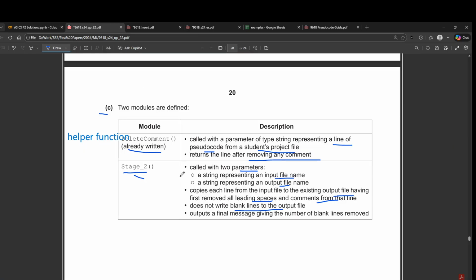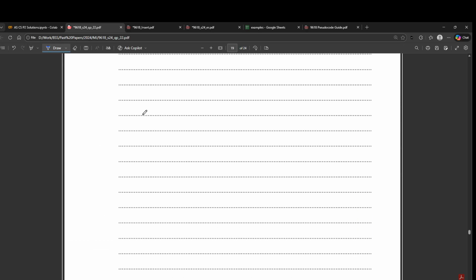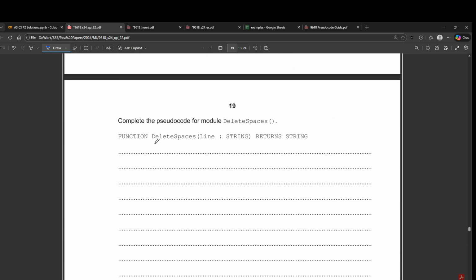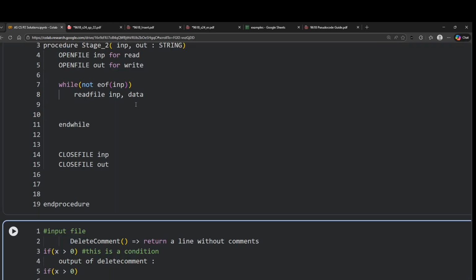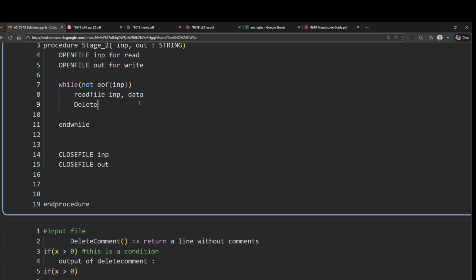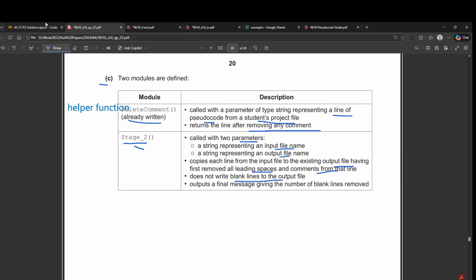Now I want that first we remove all the leading spaces and the comments. To remove the leading spaces, we have already written delete spaces. Now in a question like this, even if you did not write the correct code for this in the previous part, you will still get full credit if you used it properly. So we can just call delete spaces here. We'll say delete spaces and we'll call it on data, because data is the current line that we have.